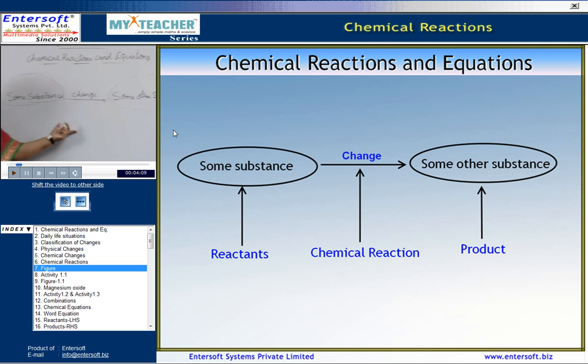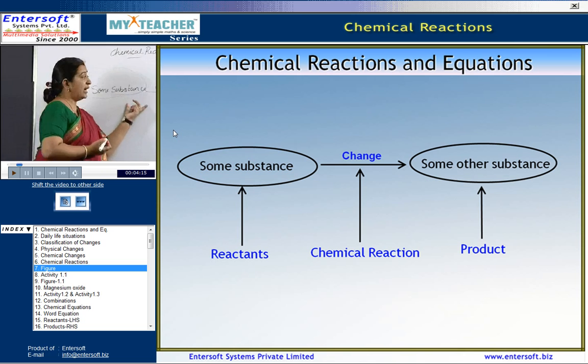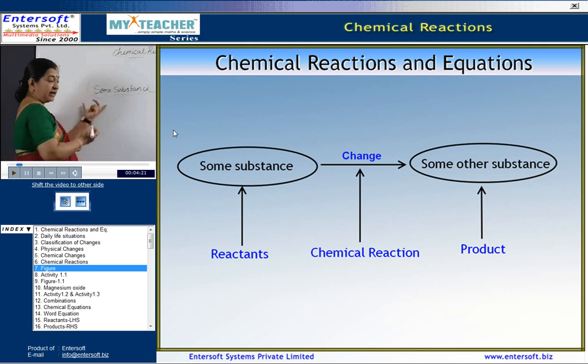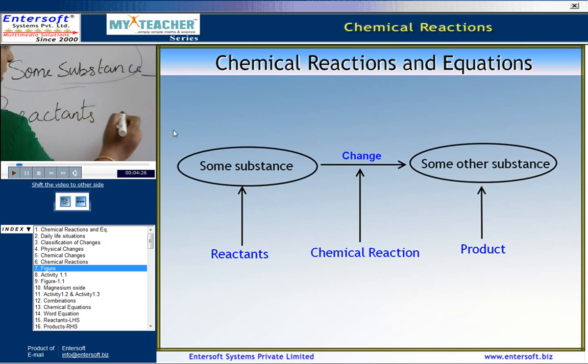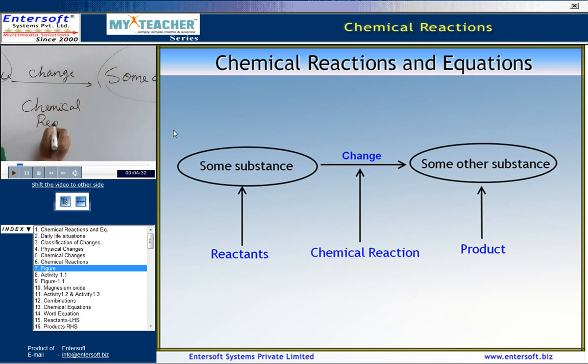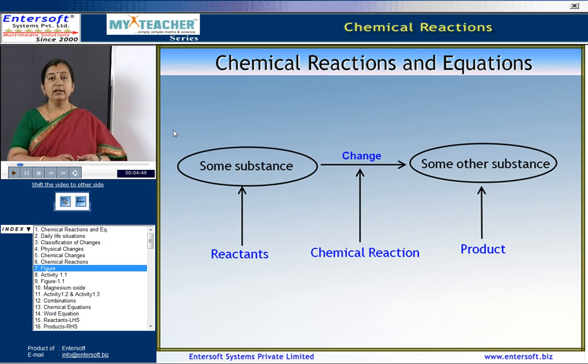Here there is a lot of difference between the substance that is there initially and the substance obtained later on. So these substances which react are called the reactants, and after the chemical reaction that takes place, what we get is called the product. So in chemistry, these reactions that take place are called chemical reactions.